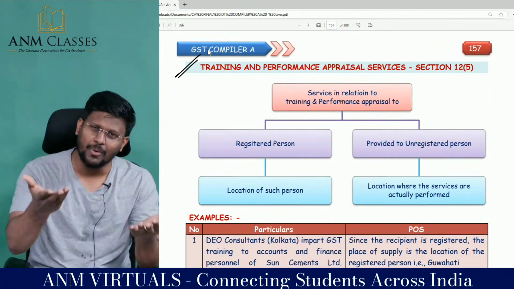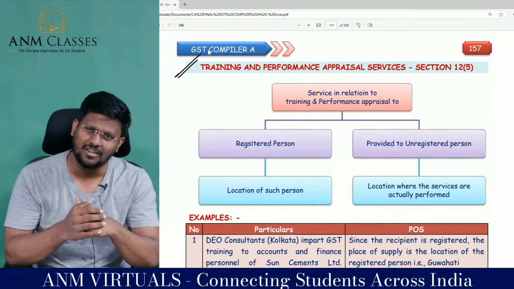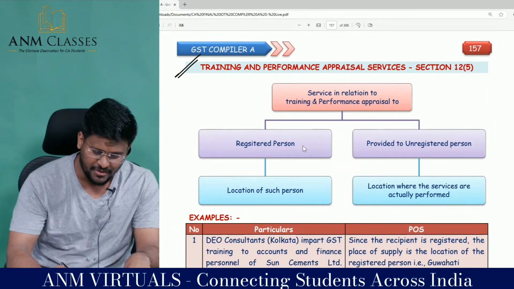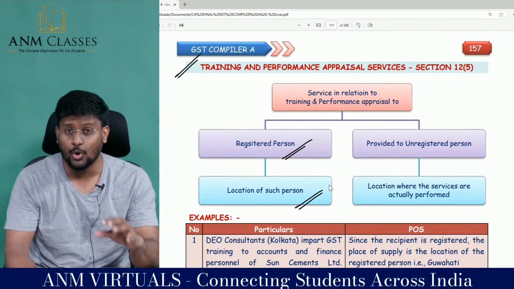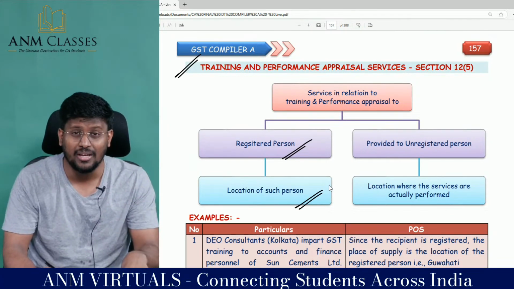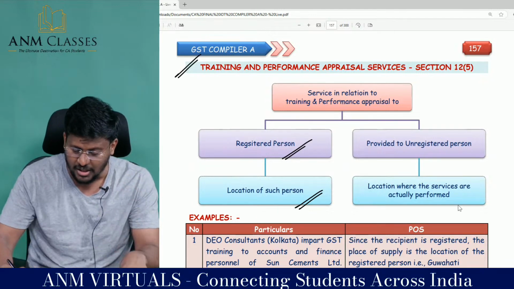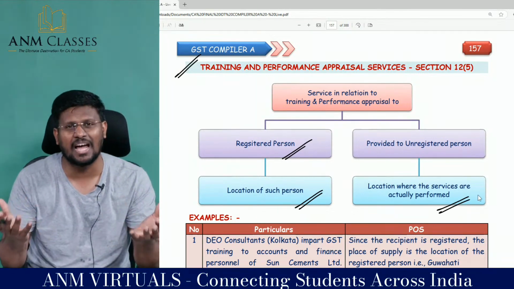So training can be provided to a registered person or an unregistered person. If training and performance appraisal service has been provided to a registered person, then the location of such person. And if training has been provided to an unregistered person, the location where the service is actually performed.